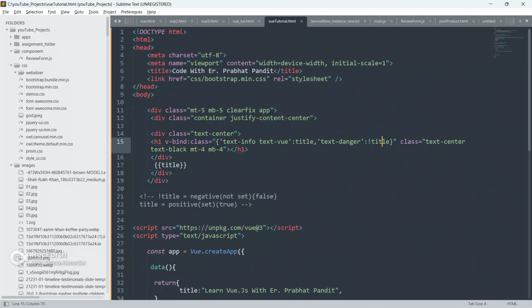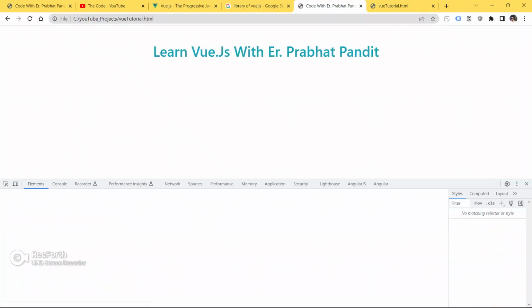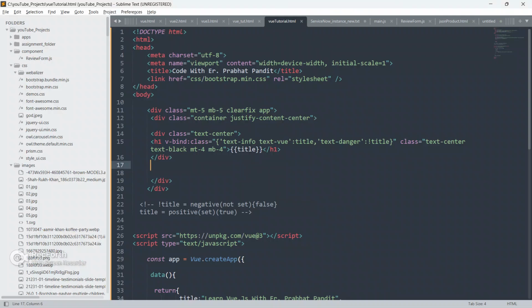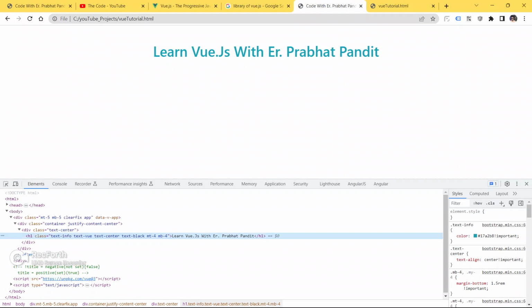Okay, guys, I have to write title inside the h1. Sorry, guys, I wrote it here, so we have to write it here only. So save your code, go to the browser and refresh your page. See, boom, guys, we got our first output from Vue.js.